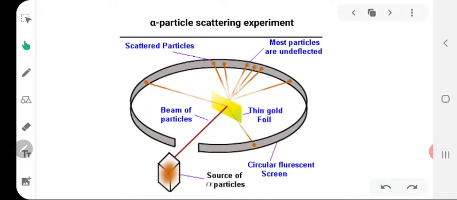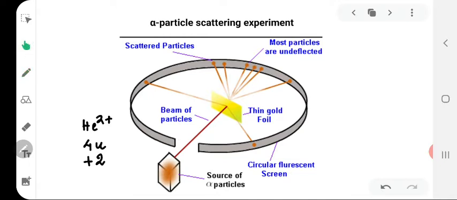It was about 1000 atoms thick. He bombarded it with high speed alpha particles. These are in fact positively charged helium nuclei. Each such particle carries a mass of 4 units, that is 4 times that of a proton, and a charge of plus 2 units.